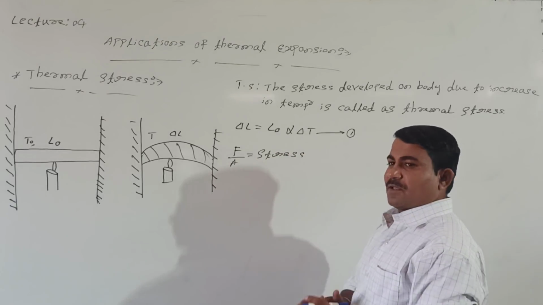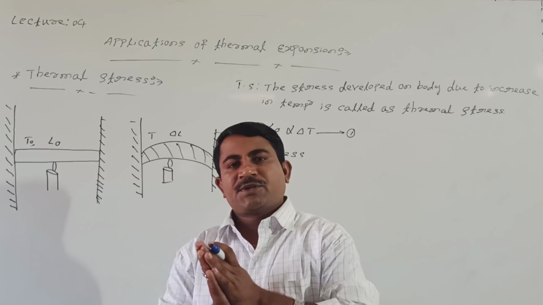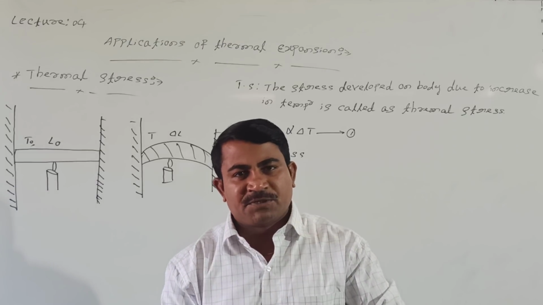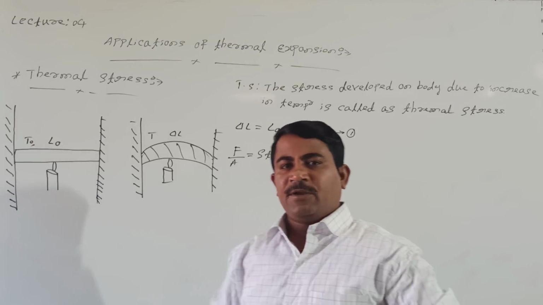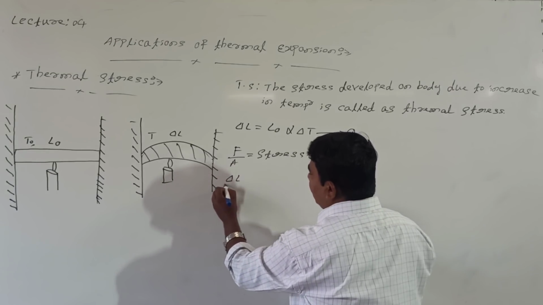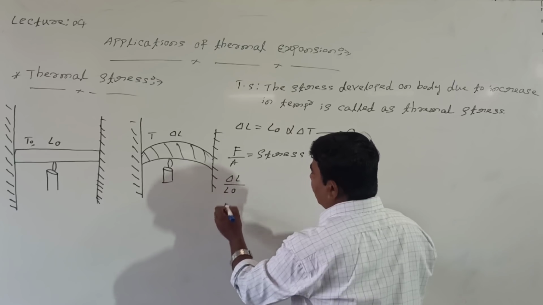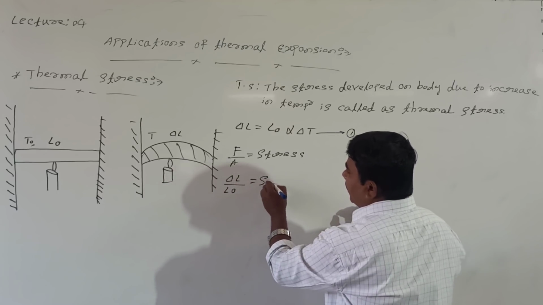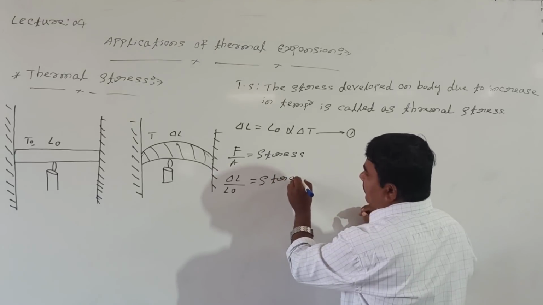Stress. Then what is the strain? Ratio of change in shape divided by original shape, or change in length divided by original length. Change in length is nothing but delta L, divided by original length, L naught. This we are calling strain.